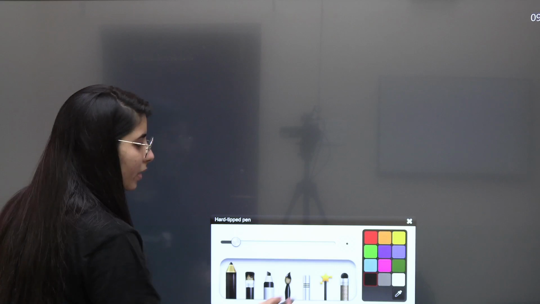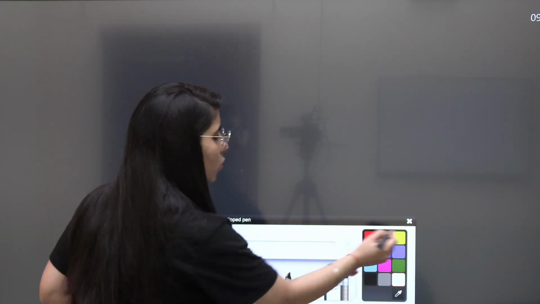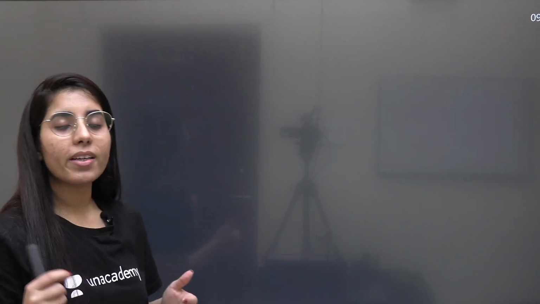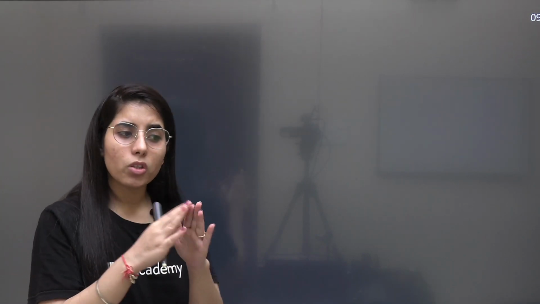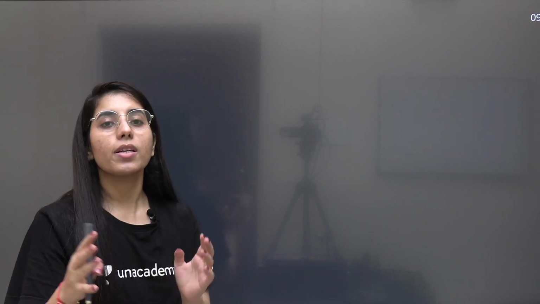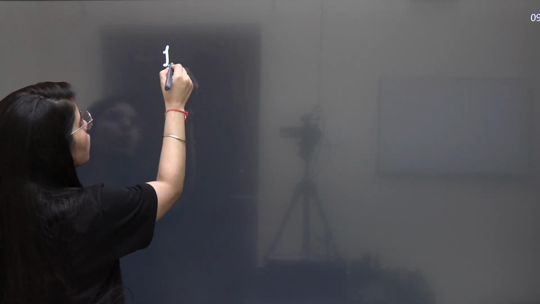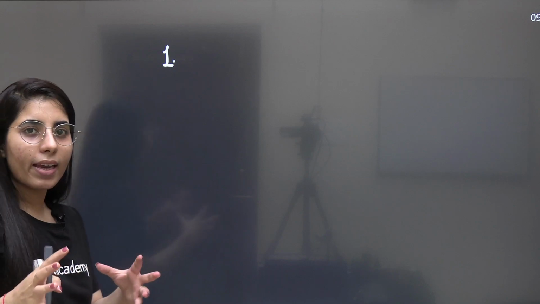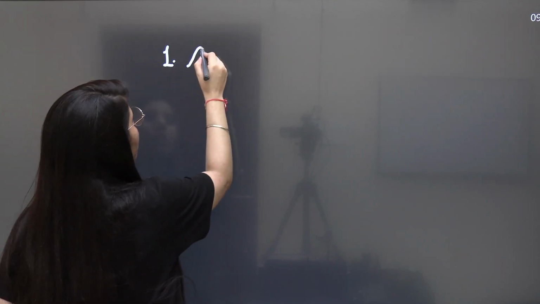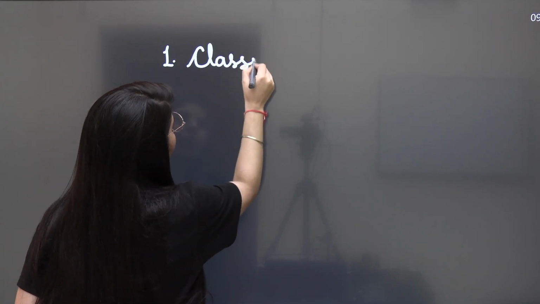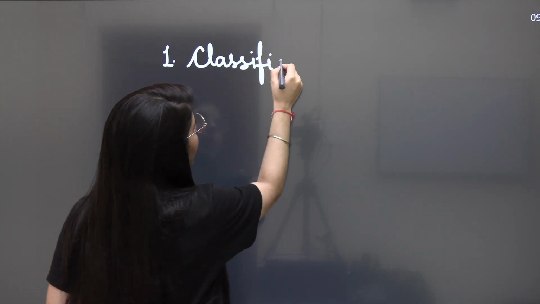But I will tell you one thing here: when you are going to prepare this topic, you can do one more thing. You can make some addition to the topic. Addition means you can include a few more points, because those are going to be the extensions, which will help you to work on even different kinds of questions. Clear? So the first topic you should cover before your exam, because it will help you a lot in solving the nuclear and elementary particle physics questions, is the classification of elementary particles.